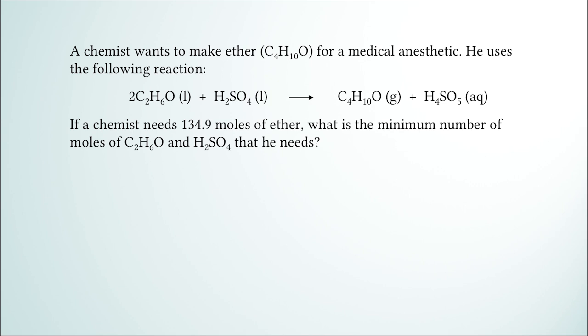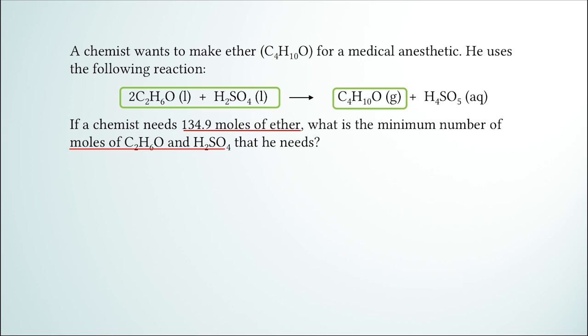If the chemist needs 134.9 moles of ether, what's the minimum number of moles of C2H6O and H2SO4 that he needs? Well, we just need to relate the amount of a product to the minimum quantities of each of the reactants. So we need to figure out the relationship between the quantity we are given and the quantities we need to know using the chemical equation.